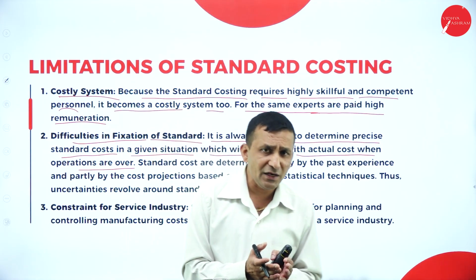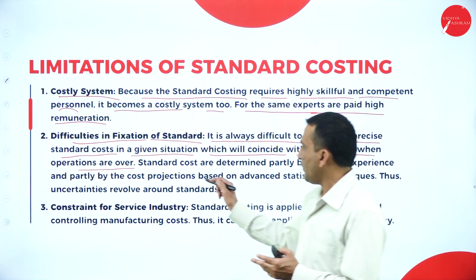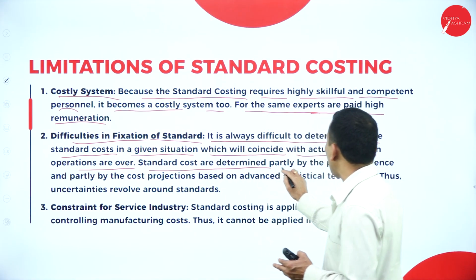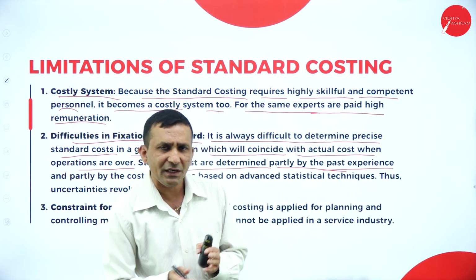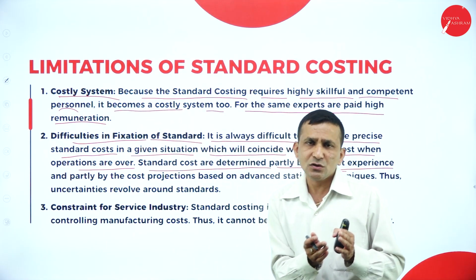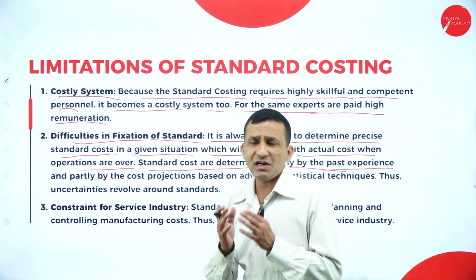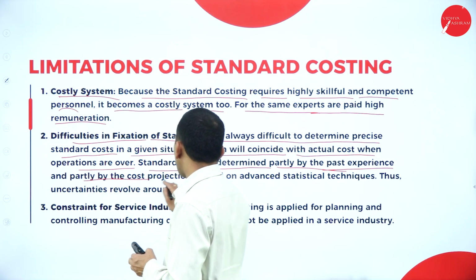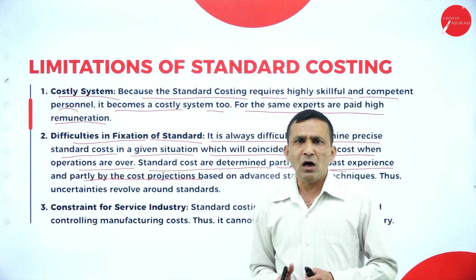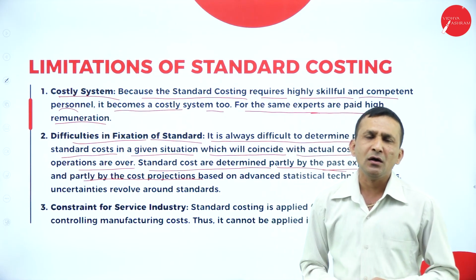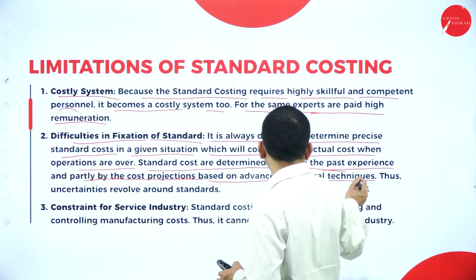In manufacturing, the cost keeps varying over time, right? So the standard costs are determined partly by past experience, whatever records we have, so based on past experience we try to set a standard, or partly by cost projection, because any costing deals with how to control the cost and how to project the cost, based on advanced statistical techniques.